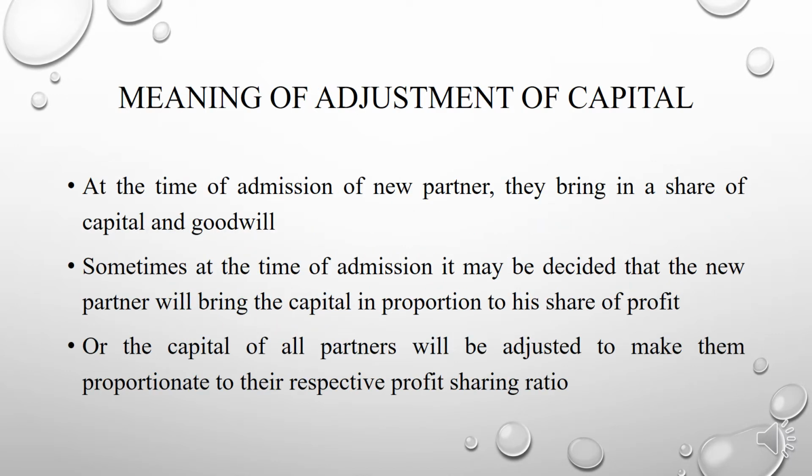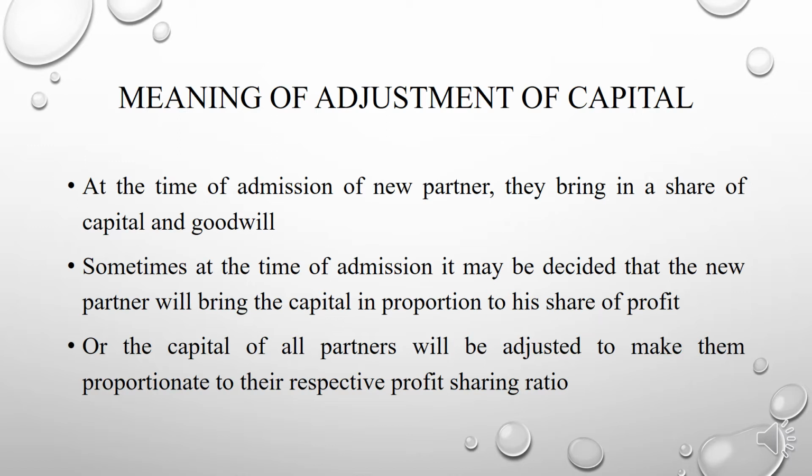At the time of admission of a partner, they bring the share of capital and goodwill, and they decide that the new partner will bring the capital in proportion to his share of profit. Or they may decide that the capital of all partners will be adjusted to make them proportionate to their respective profit sharing ratio.